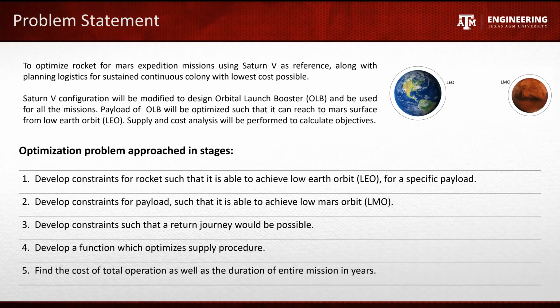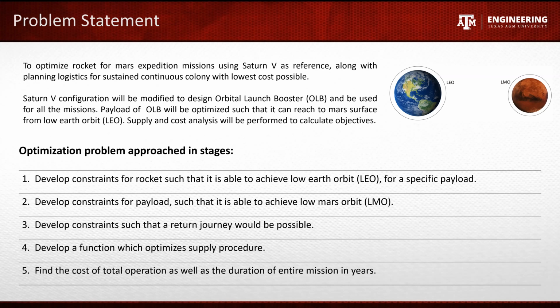We have two disciplines involved in our optimization problem. One is regarding optimization of spacecraft, for which we consider Saturn V rocket as reference. By the end of our project, we modified the dimensions, volume, fuel, and payload capacities and developed Orbital Launch Booster, OLB, which will reach low Earth orbit.